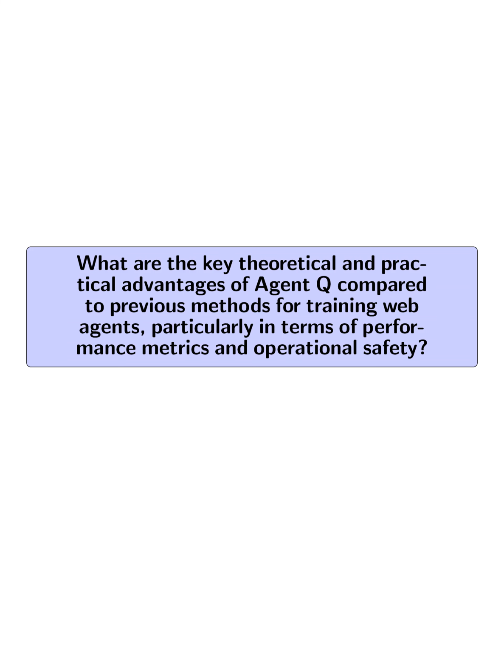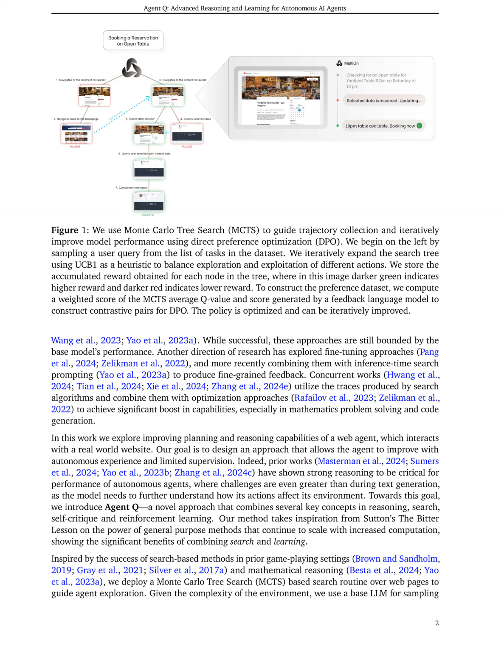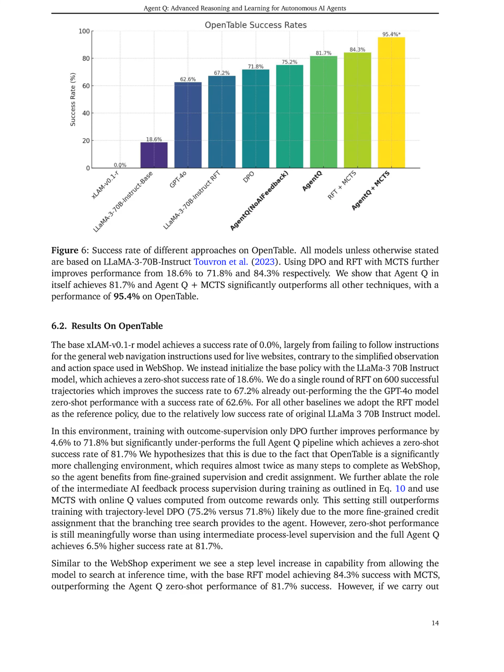What are the key theoretical and practical advantages of Agent Q compared to previous methods for training web agents, particularly in terms of performance metrics and operational safety? Agent Q offers significant theoretical and practical advantages over previous methods for training web agents, particularly through its integration of Monte-Carlo Tree Search, MCTS, and AI-based self-critique. Theoretically, it combines search and learning, allowing for improved reasoning and planning capabilities, which are critical for navigating complex web environments.